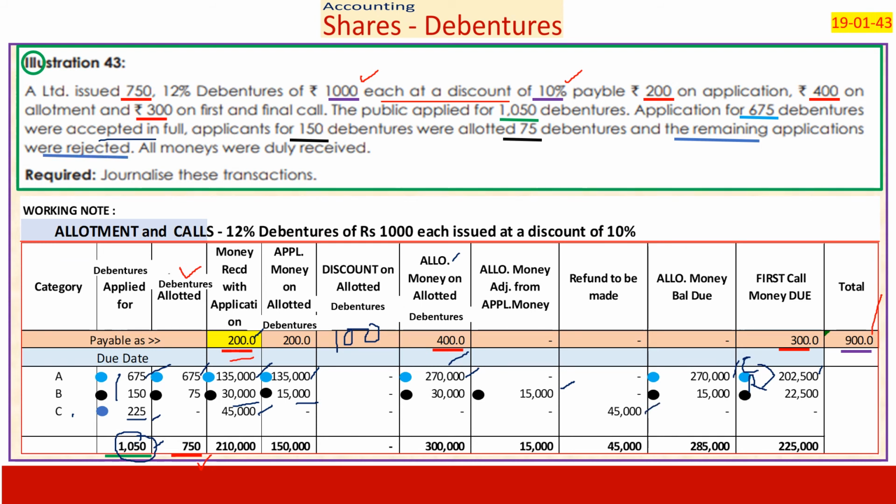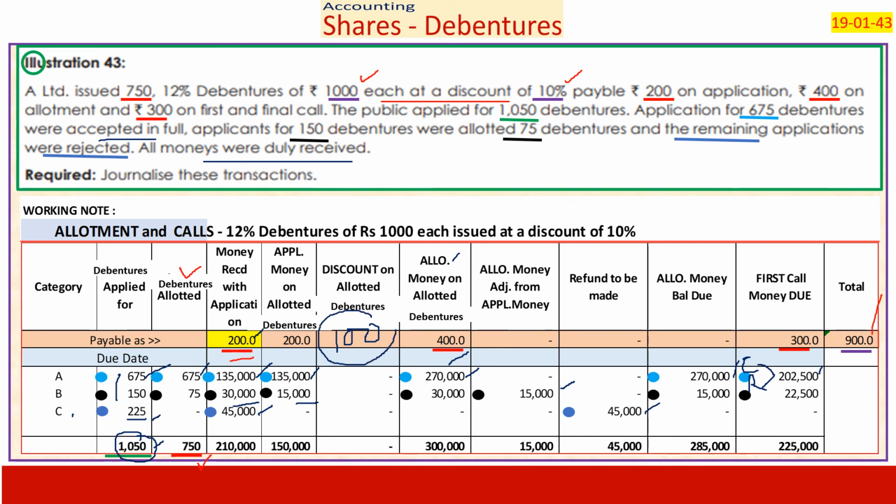This table we make to find out the basis for our passing of entries. Once we make this table, we have understood the whole problem. All monies were duly received, means there is no calls in arrears. Whatever we state in this table, it is going to happen and the money is going to come.